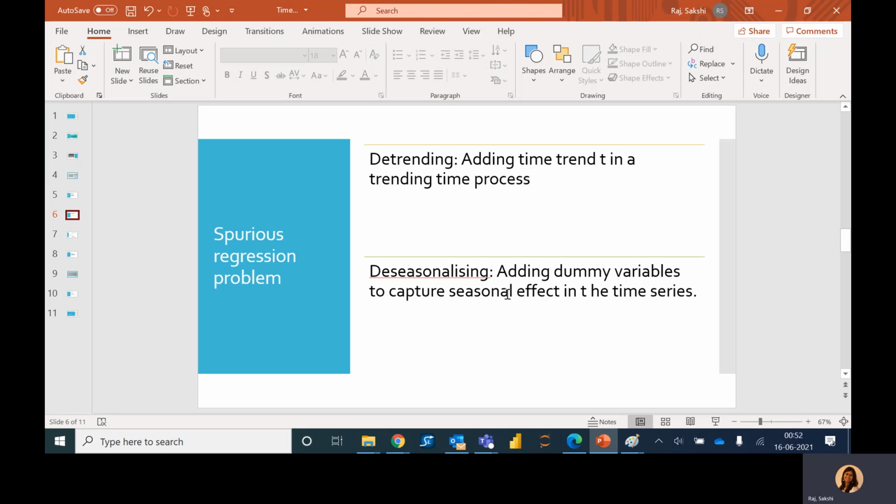There are certain time series processes with deterministic trends. Any trend makes a time series non-stationary. So how can we make those stationary? We can simply add a time trend T in the model to detrend that process. If there is any seasonality in a time series process, all we need to do is add dummy variables to capture that seasonal effect. We call these trends and seasonal time series processes a spurious regression problem.